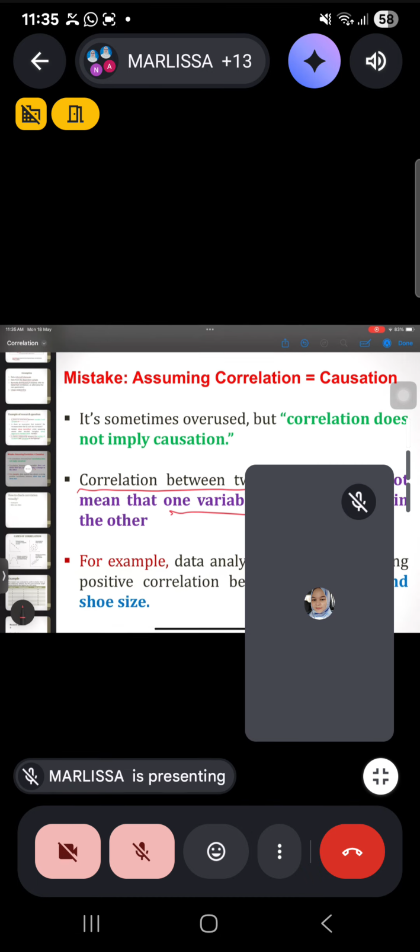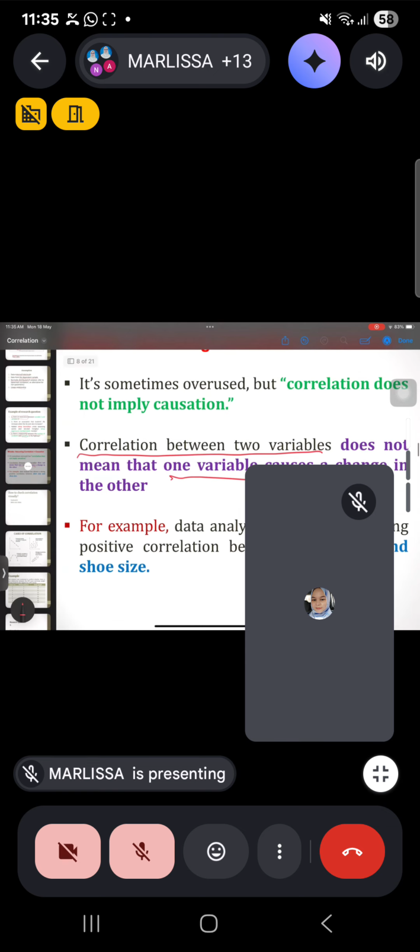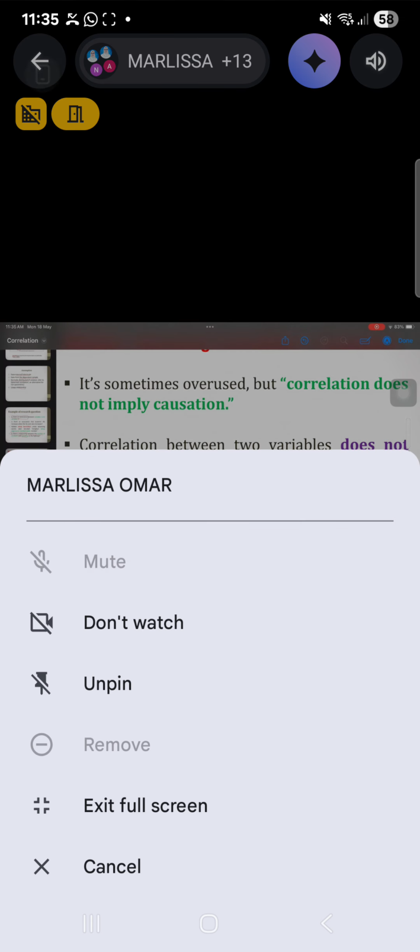For example, data analysis has shown a strong positive correlation between shirt size and shoe size. But you can't think that if shirt size increases, shoe size will also increase.